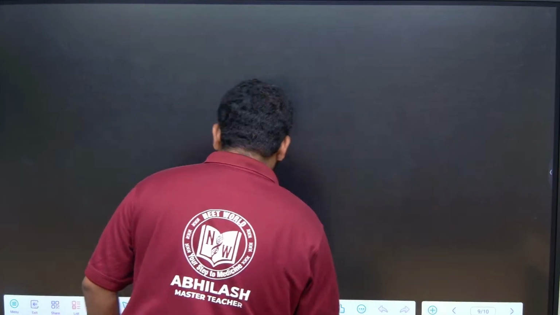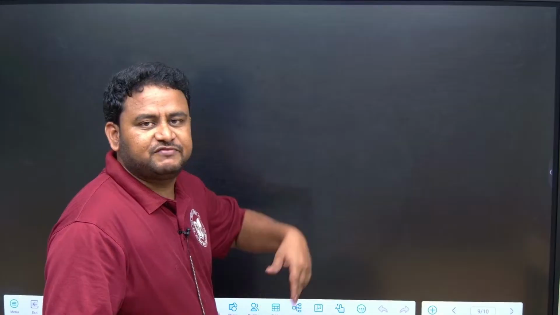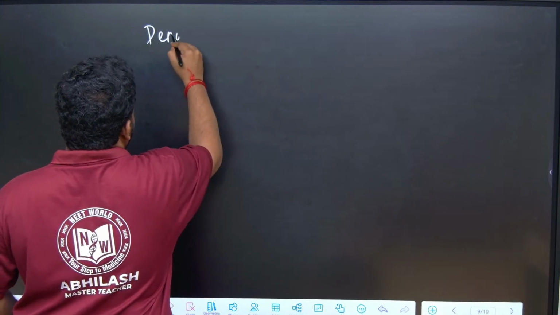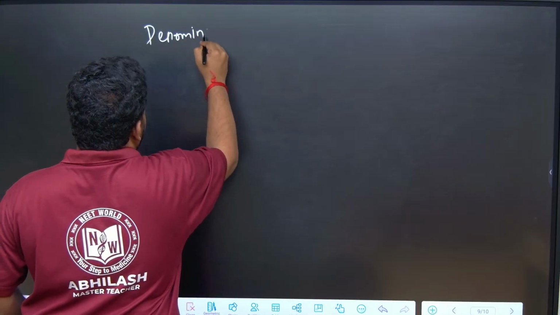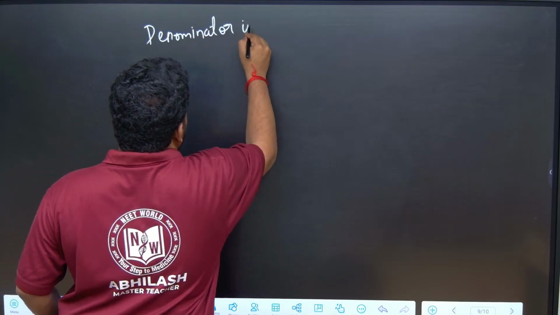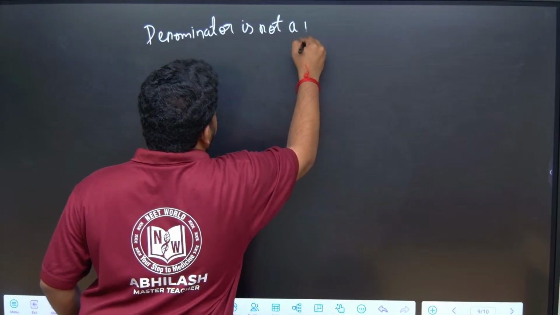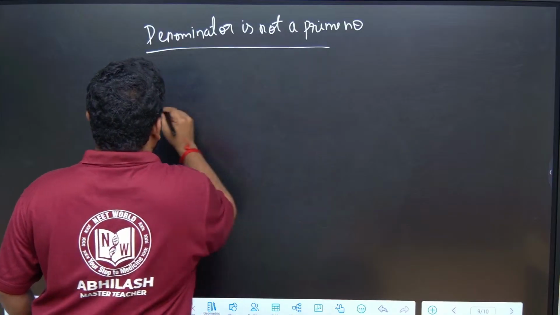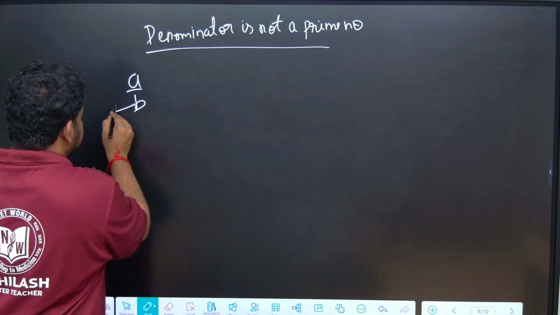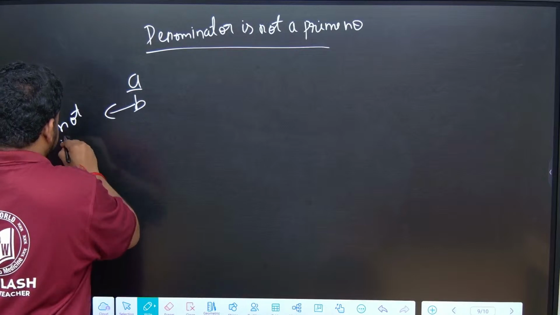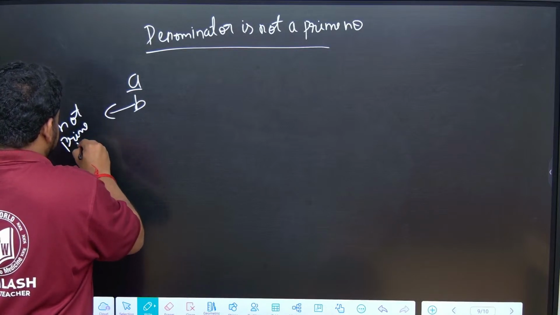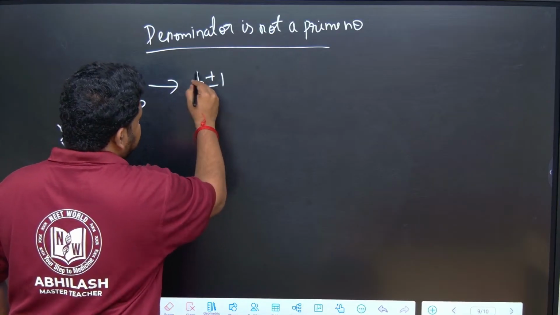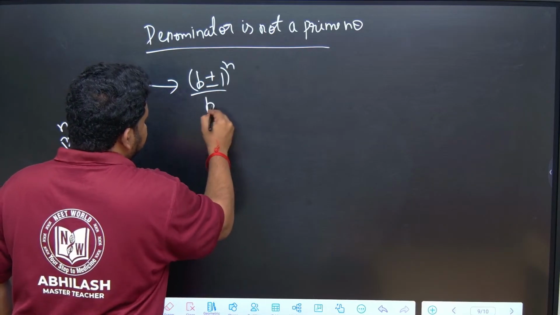Now, another type. We understood that when the denominator is a prime number, we apply Fermat's theorem. But when the denominator is not a prime number, suppose a by b is there, and b is not a prime number, at that time we have to bring it to a form where we can apply b plus or minus 1 to the power of n by b, which will be equal to 1.